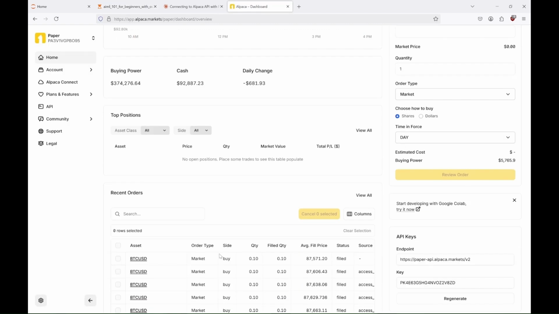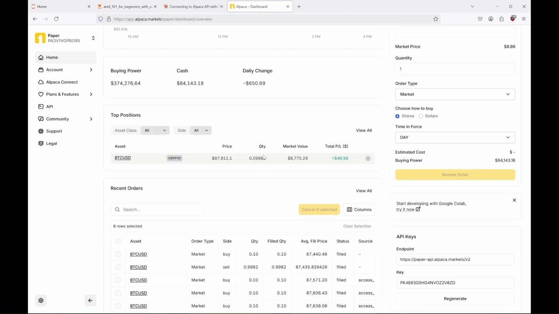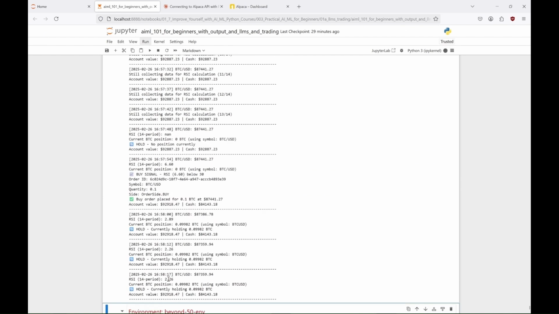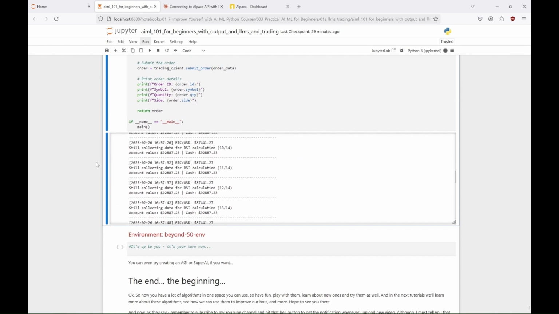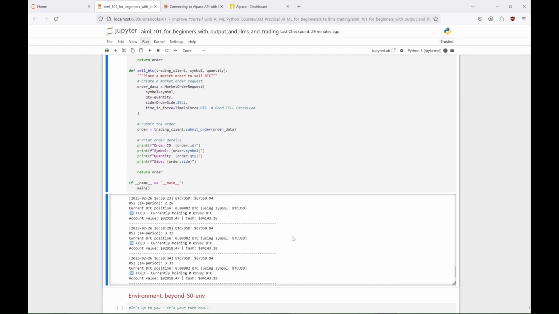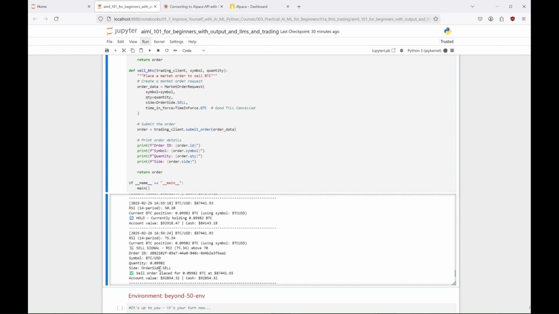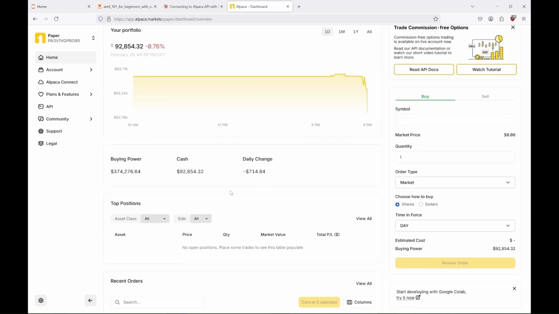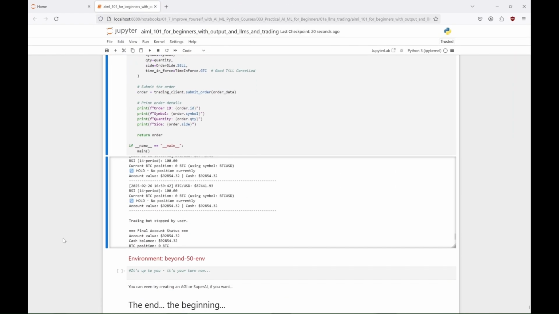Okay, we bought something. That's good. Now can we see it? Will we sell it? And it looks like we can see that we have our bitcoins. We are not trying to buy more. That's good. Now, let's wait some more to see if we can sell our bitcoins when RSI is over 70. And here we go. We did it. The bot works. That's cool. That's amazing. We have our working bot. And that's it with that.